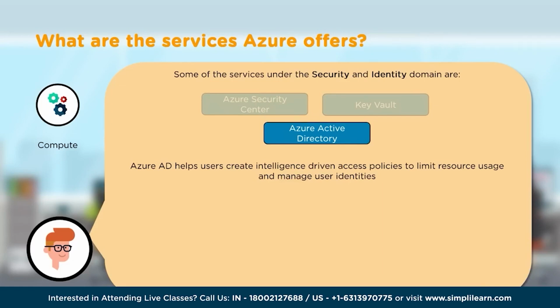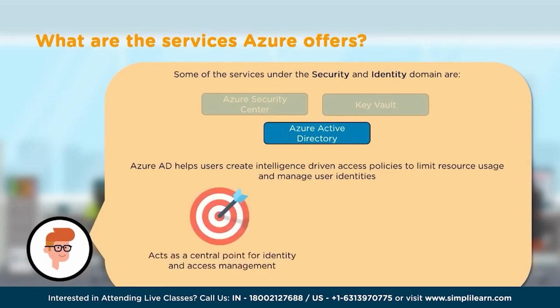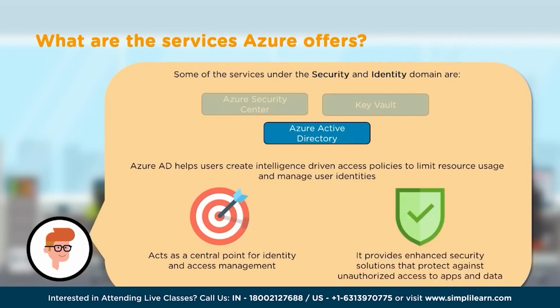And one good thing about this Azure, in fact, there are a lot of good things, but especially when you're running hybrid environments, you might wonder, well, how is this Azure Active Directory going to behave? Now, this Azure Active Directory is built to work on-premises and in cloud environments as well. Not only that, it also works seamlessly with mobile applications as well. So in a nutshell, this Azure Active Directory acts as a central point of identity and access management for our cloud environment.